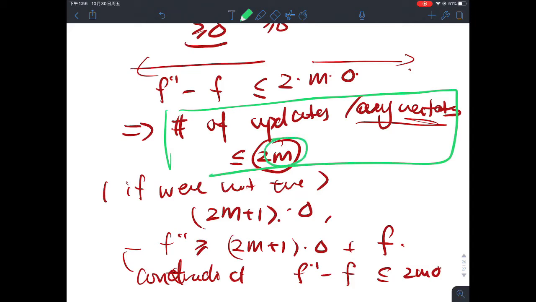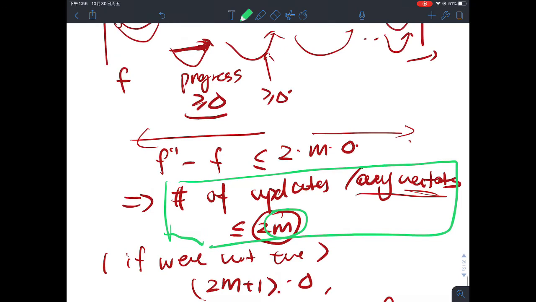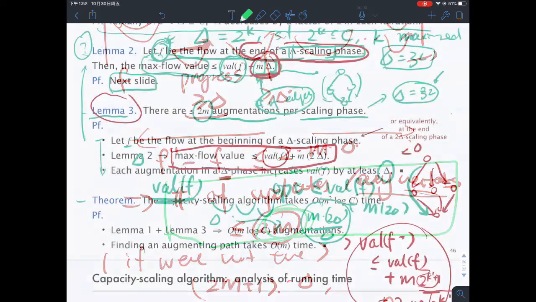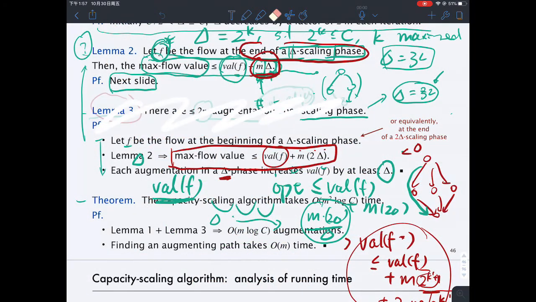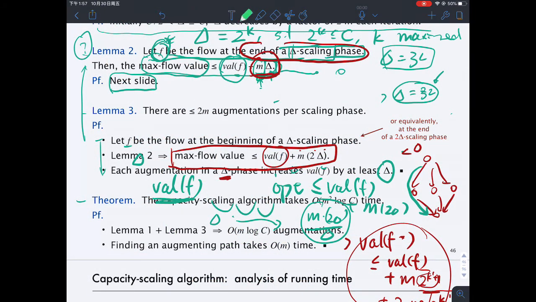This is basically what Lemma 3 is talking about. So let's switch back. Let's just internalize the message here: the number of updates within every single iteration, every single scaling phase, will be not larger than 2m. This is the message that's here. Now after we switch back to the slides, this is exactly what we were talking about.